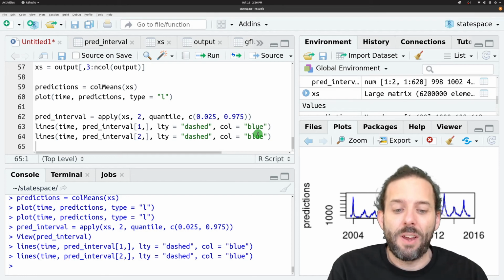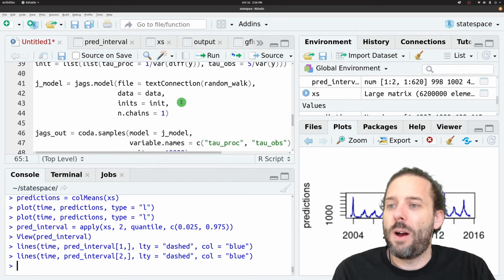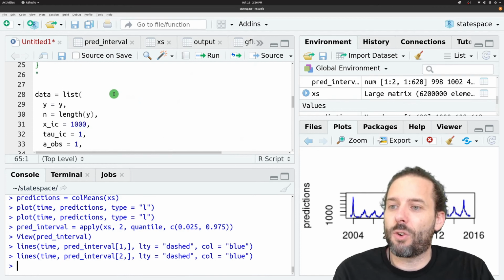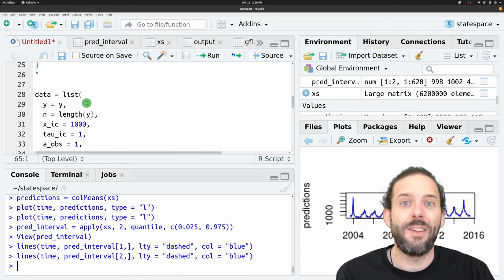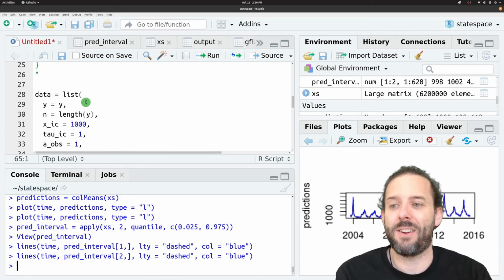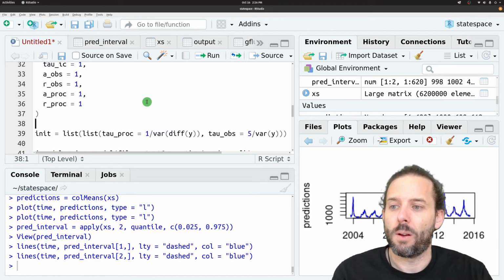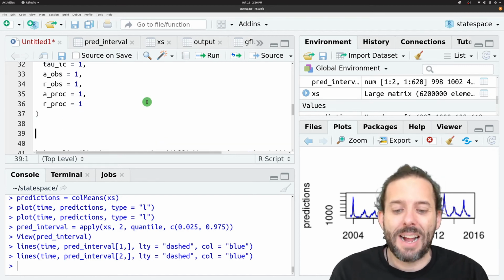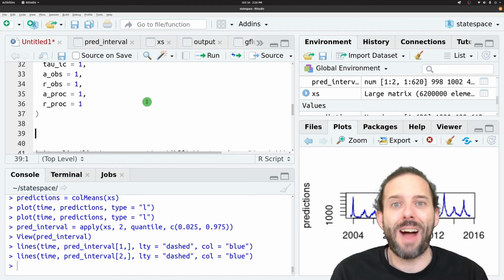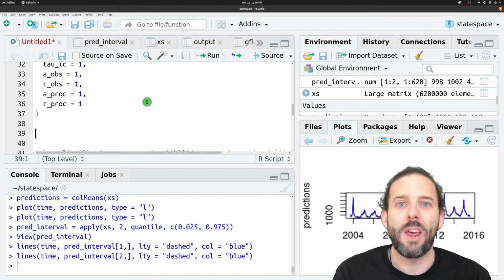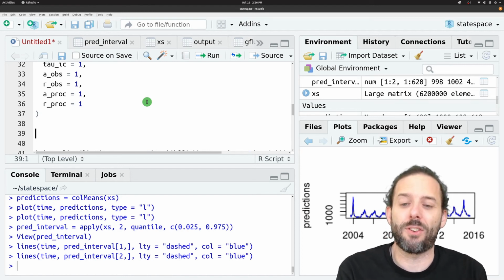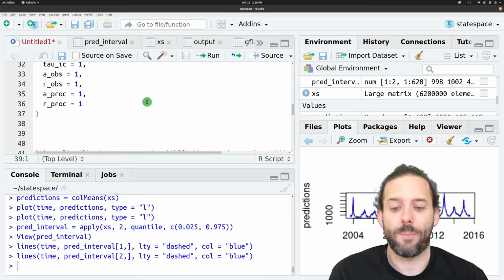We'll hindcast. So I'm going to go up here in the code to right after we created the data object that we hand to JAGS. And I'm going to add a new line that replaces the last year of the time series, the last 52 weeks, because this is weekly data, with NA.